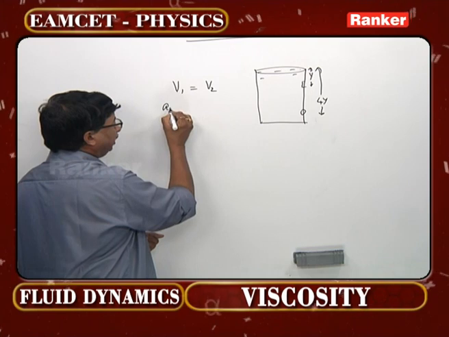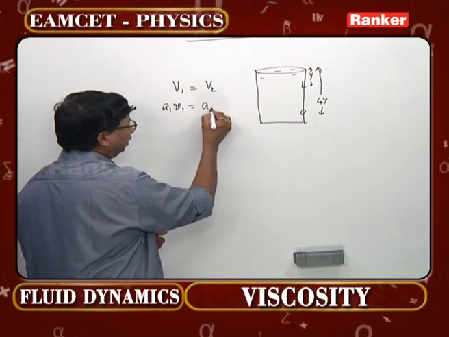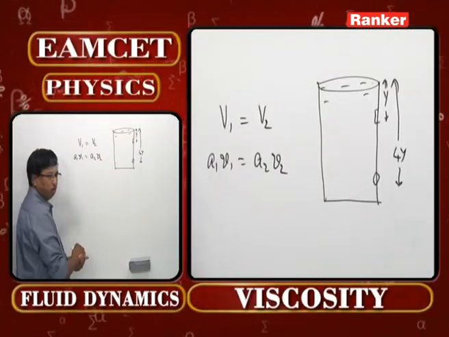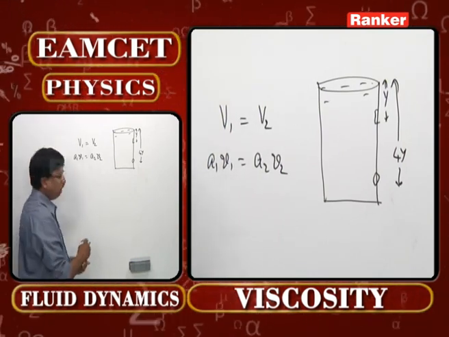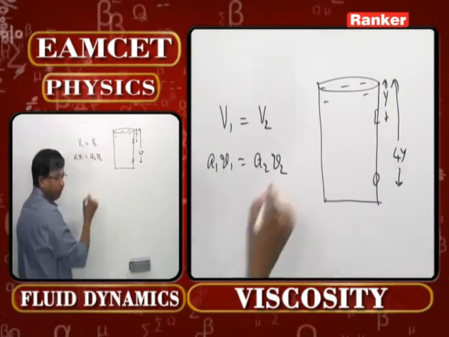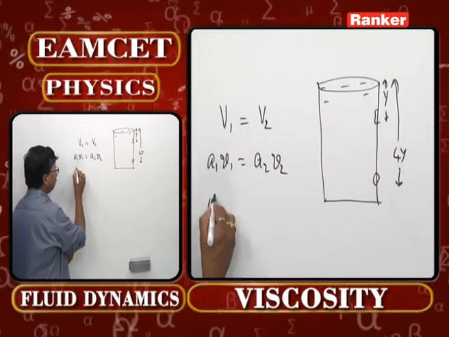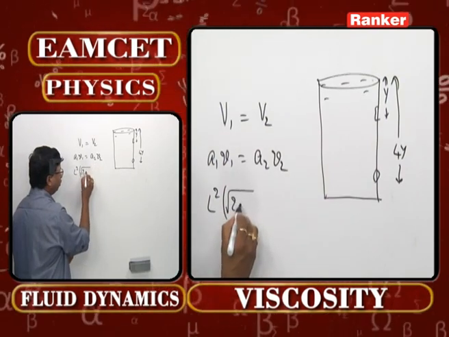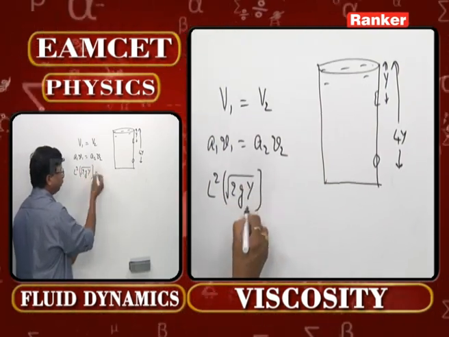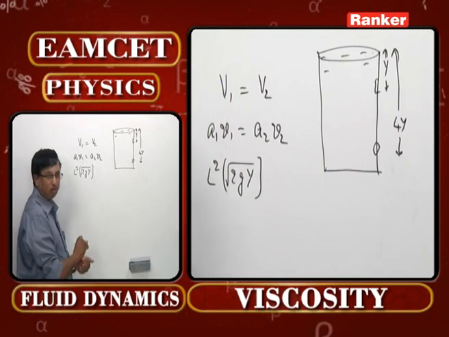That means what should we write? A1 V1 must be equal to A2 V2. Once again, equation of continuity is the result over here. Now if you look at A1, it is a square one. Therefore, L square is A1. What will be velocity now? Root 2gh. H is going to be y. That is actually the concept.